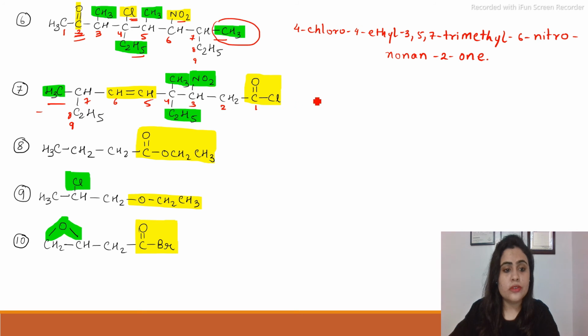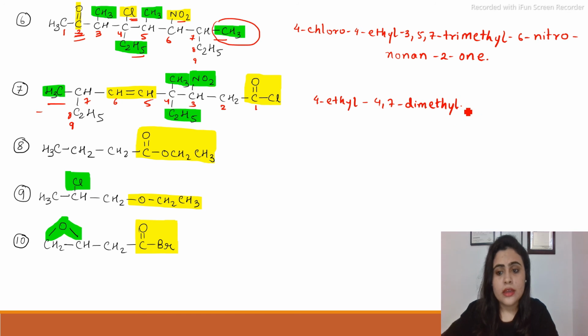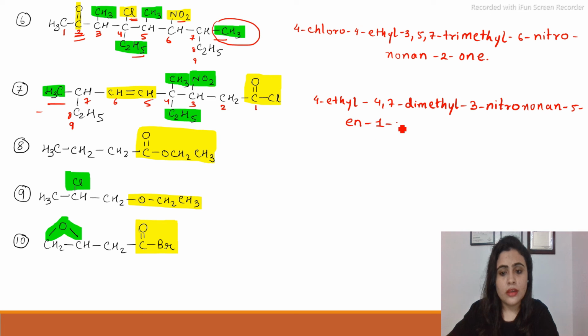Okay, so now what we will write here, again we will number in the same way: 4 ethyl, 4, 7 dimethyl, 3 nitro, nonane, 5 ene, 1 oyl halide.